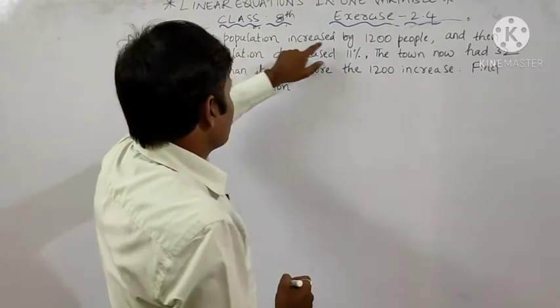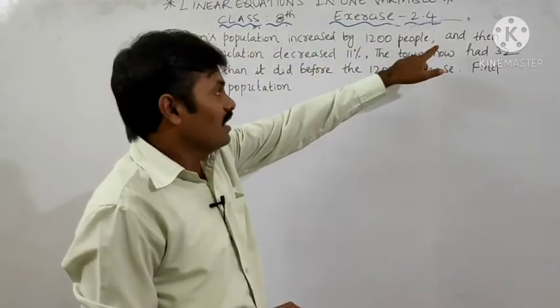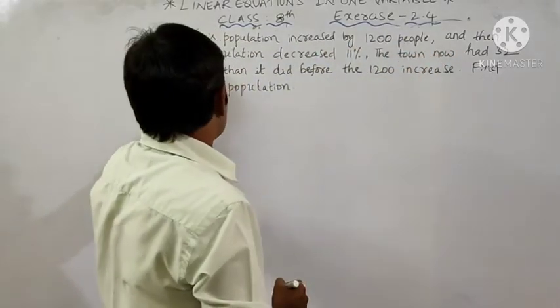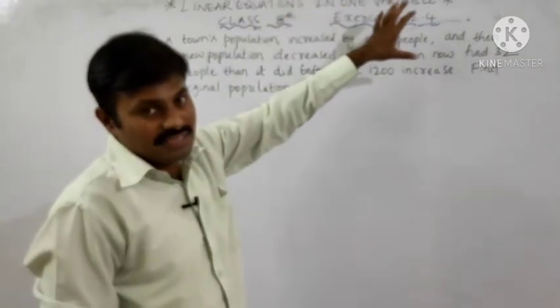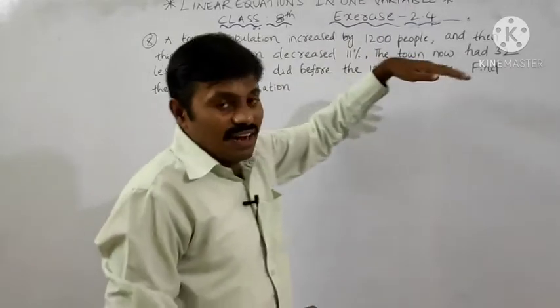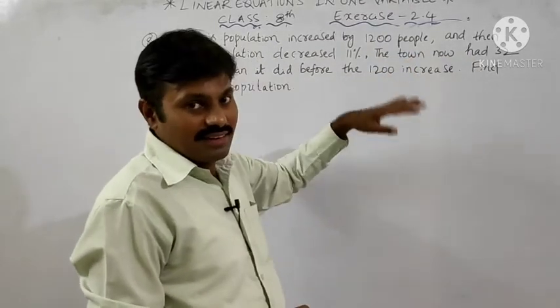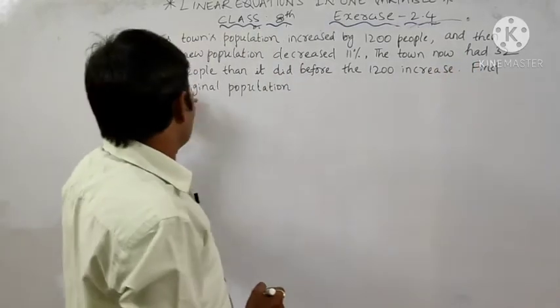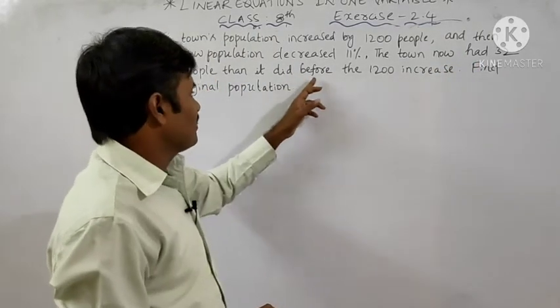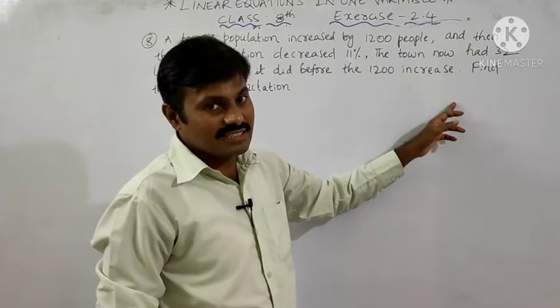A town's population increased by 1200 people. And then what happened? This new population decreased by 11%. At that moment, the town had 32 people fewer than it did before the 1200 increase.